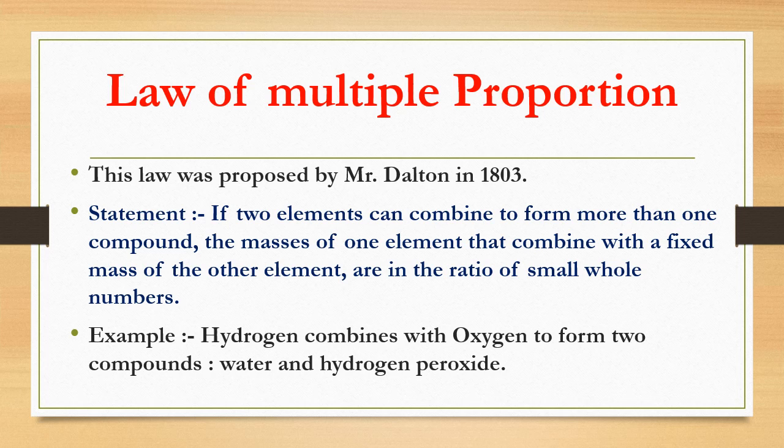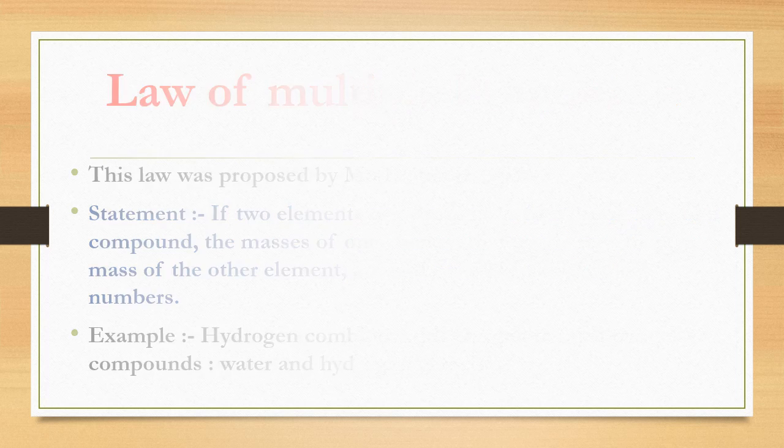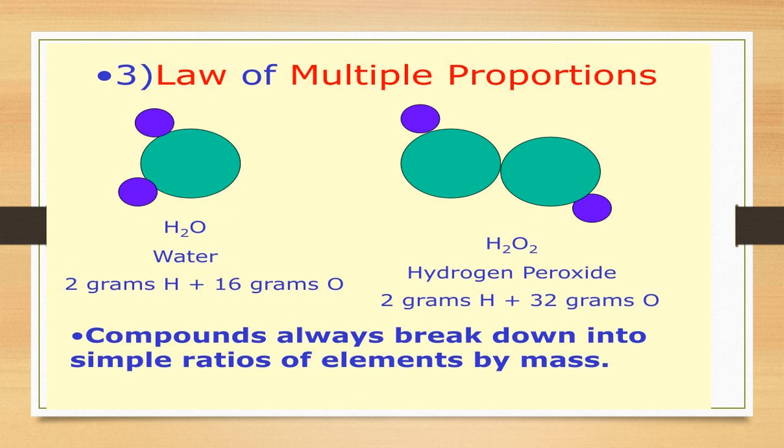Example, hydrogen combines with oxygen to form two compounds, water and hydrogen peroxide. In water, 2 grams of hydrogen combines with 16 grams of oxygen. In hydrogen peroxide, the same 2 grams of hydrogen combines with 32 grams of oxygen.